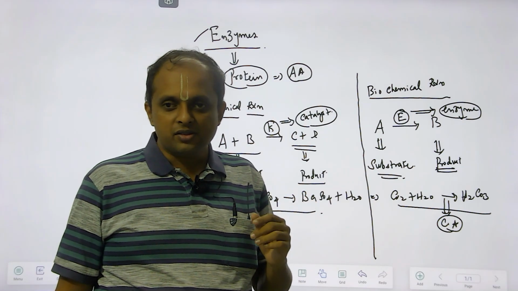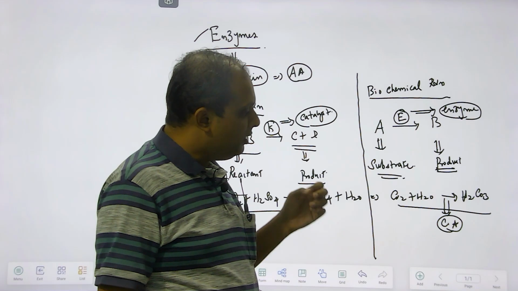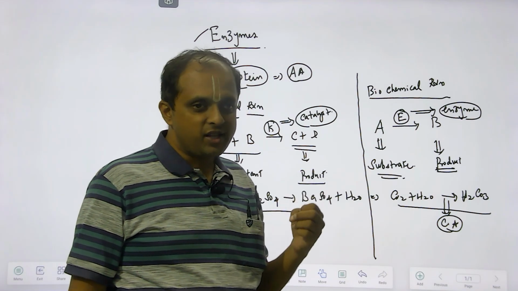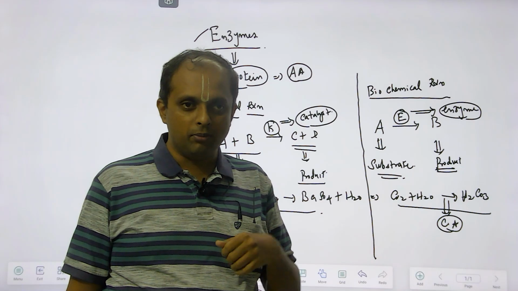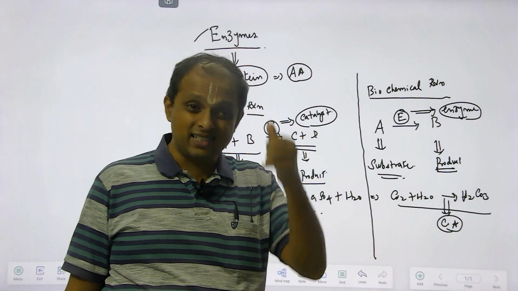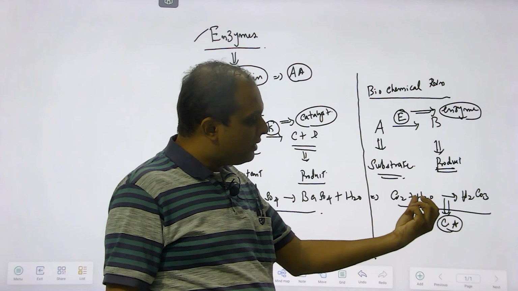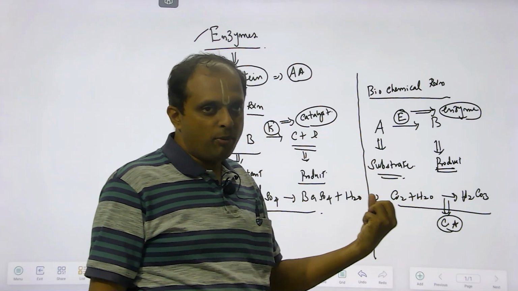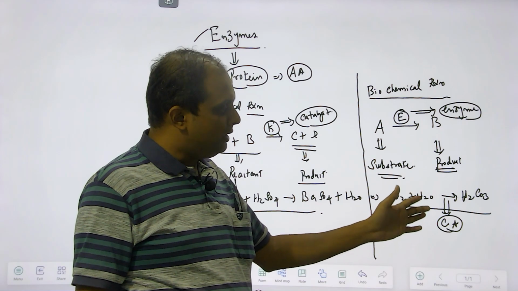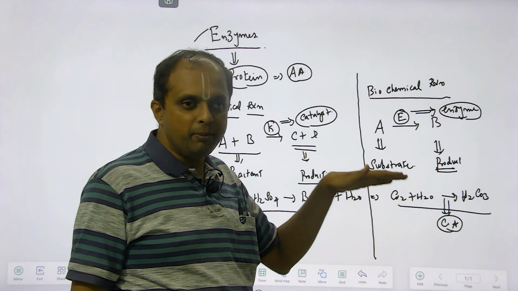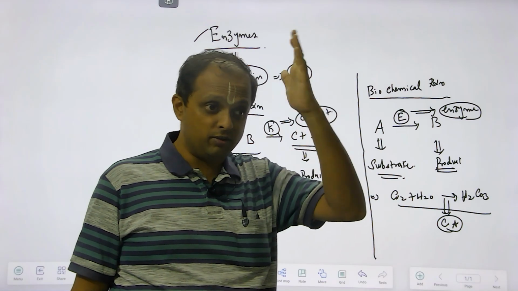In a biochemical reaction, in the absence of enzyme, the reaction not only slows down, but in most cases the reaction doesn't happen at all. If the enzyme component is removed, CO2 reacts with H2O and H2CO3 formation will be pretty much slowed down, or in most cases doesn't happen at all.